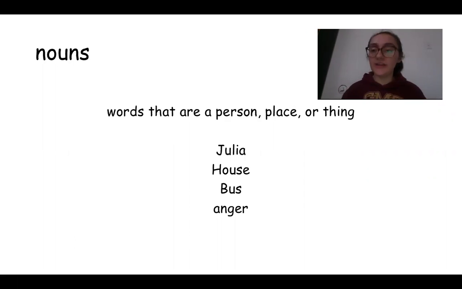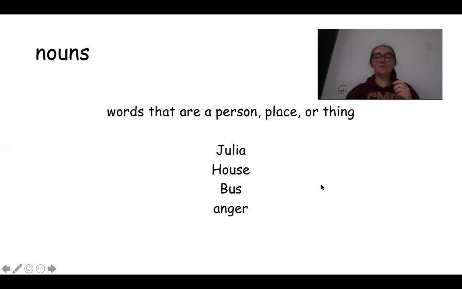So Julia is a noun because it's a person. A house is a noun, right? Because it's a thing. Bus, even the word anger is, even though it's an emotion. It's something that you feel, it's considered what we call a noun, which is a word that is talking about a person or a place or something you can talk about by itself.